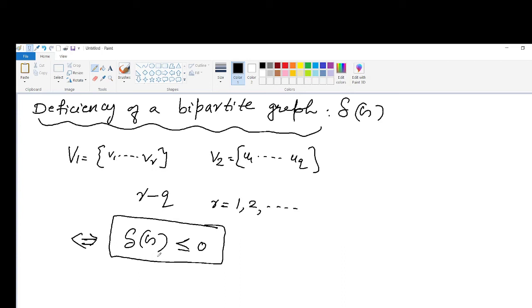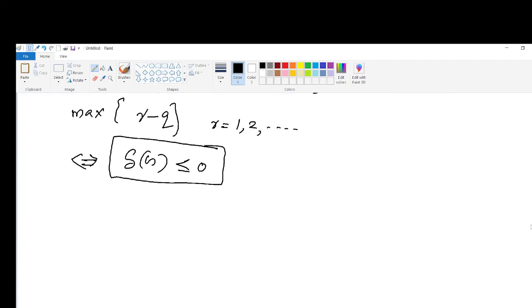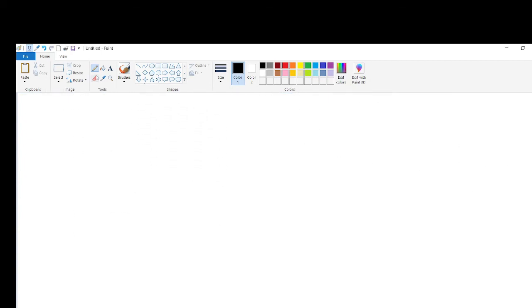For the above graph, we can find the deficiency. Here we want to find the maximum value of R minus Q. So let us move to the figure now. We can redraw that figure again.